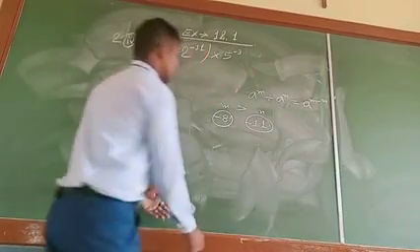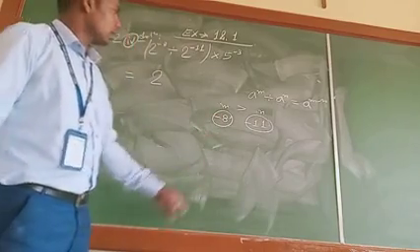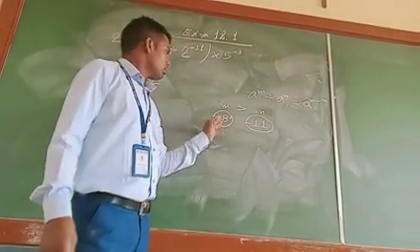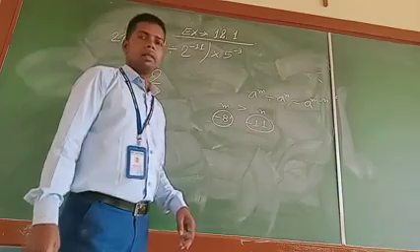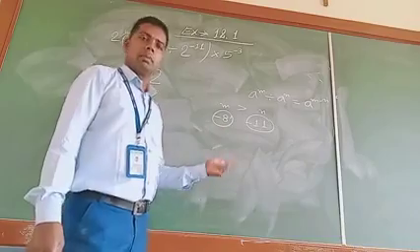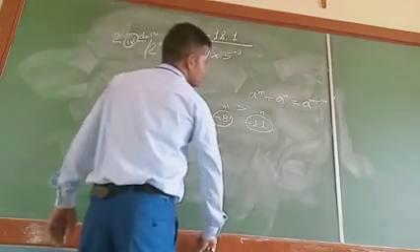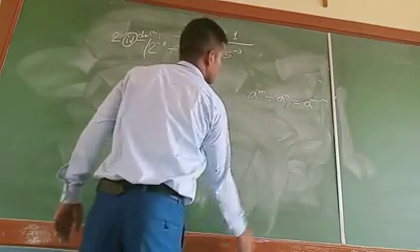Now I think everybody knows why minus 8 is greater than minus 11, because on the number line minus 8 lies to the right side of minus 11. That's why minus 8 is greater than minus 11. Okay, very good. So we will use this one only.